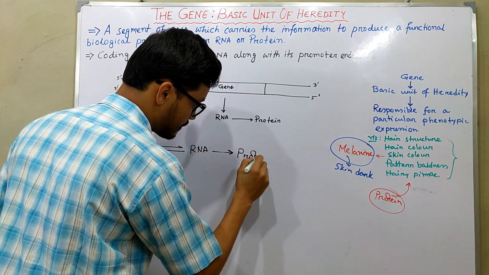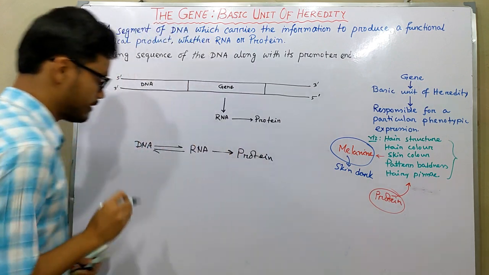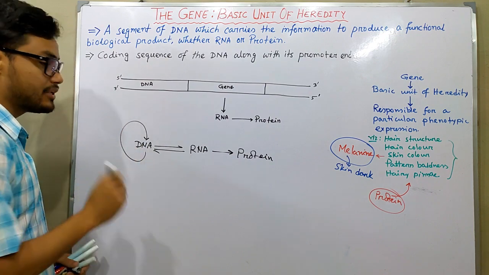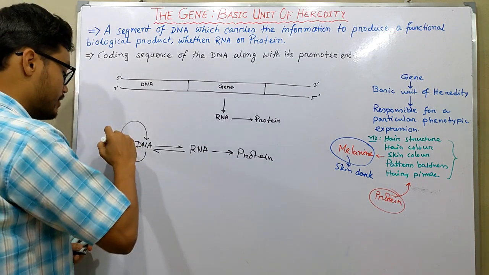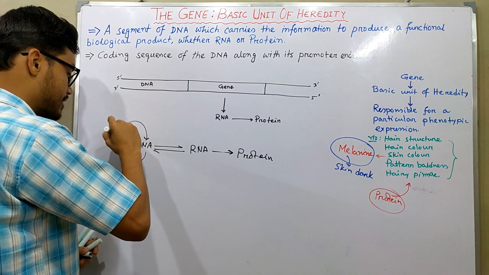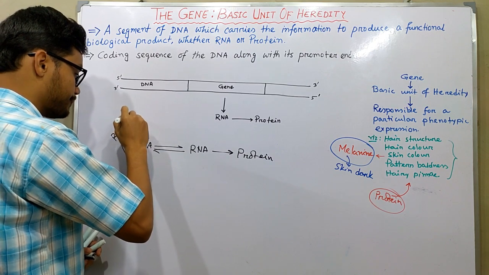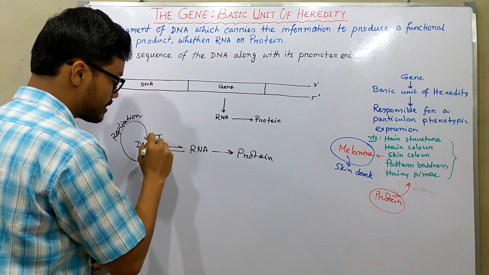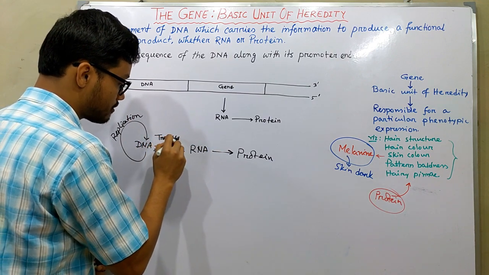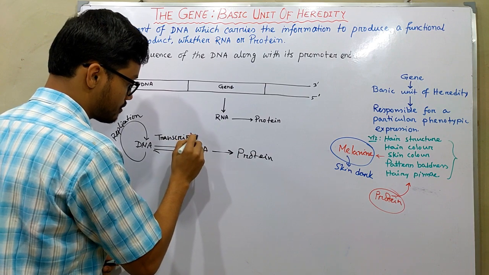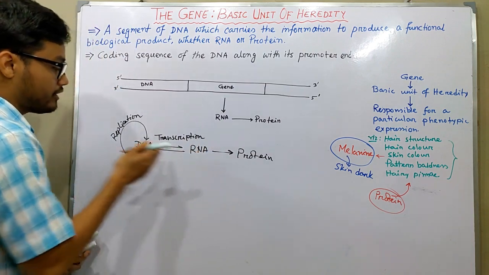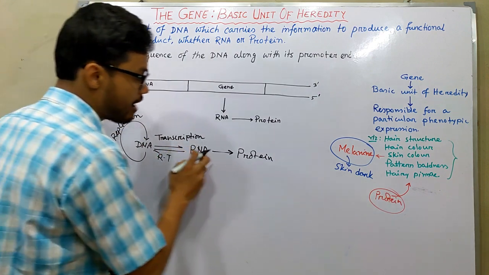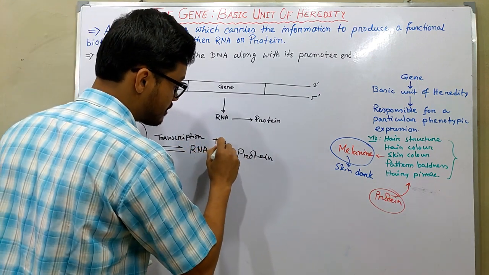If a DNA is synthesized by a DNA, this is termed replication. From DNA to RNA synthesis is known as transcription. From RNA to DNA it is called reverse transcription, and from RNA to protein it is known as translation.